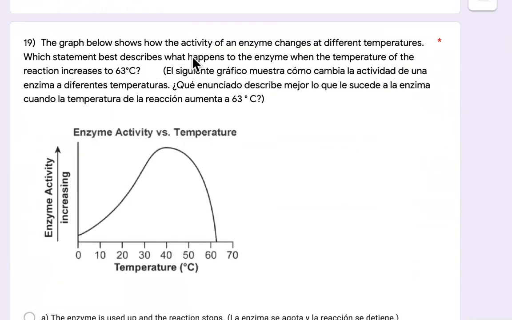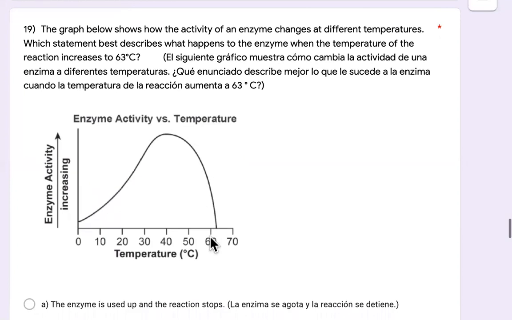19, the graph below shows how the activity of an enzyme changes at different temperatures. Which statement best describes what happens to the enzyme when the temperature of the reaction increases to 63 degrees Celsius? So as the temperature gets to 63, this is measuring enzyme activity at 63, it drops.